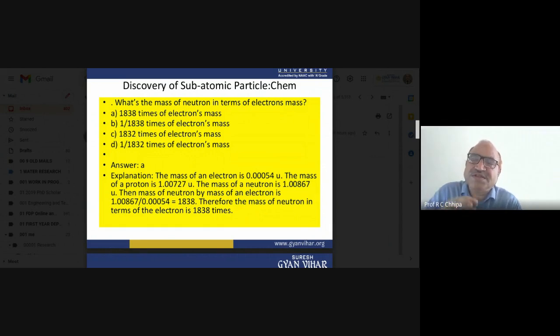The size of the atom can be represented by 10 raised to power minus 9, which correlates with the angstrom, whereas the size of a nucleus is 10 raised to power minus 12, that is in the picometer. So there is also a 10 raised to power 6 difference in their respective sizes.